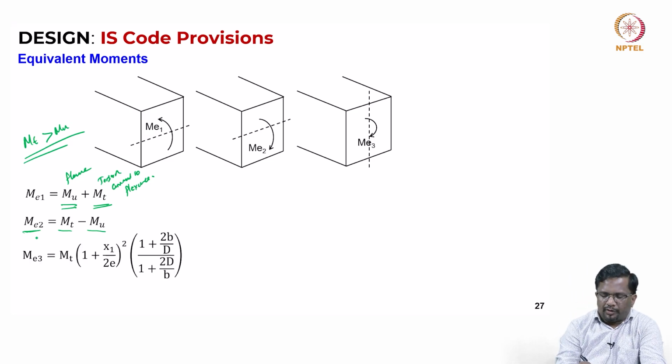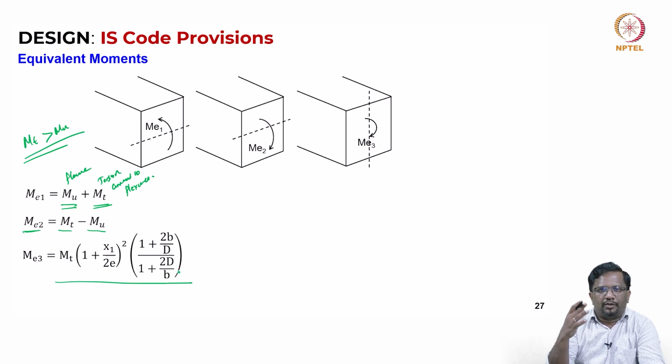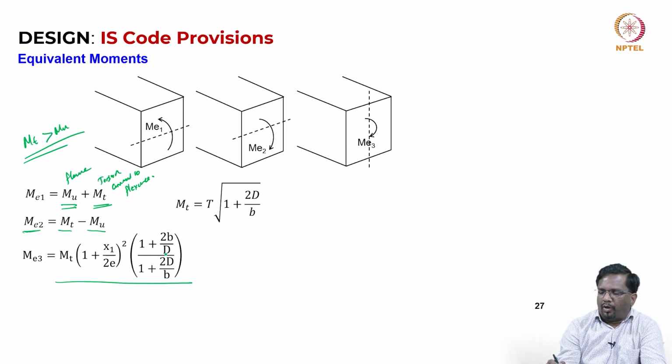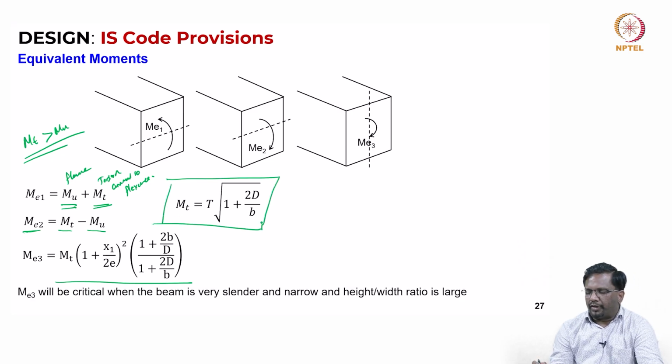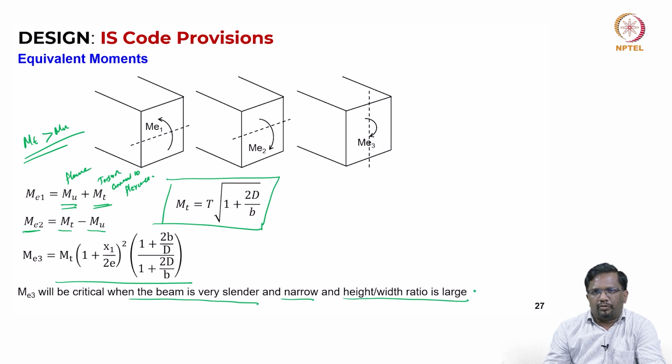Now, what is ME3? ME3 is again the lateral bending failure mode, which is MT into this formula. This is a function of the aspect ratio of your section, right. If you have a very slender section, then you will have failure in the lateral bending failure mode, or when your width is very small compared to depth, then you can have this kind of failure mode. Now, how do we convert the torsion into an equivalent bending moment? This is what we have, and ME3 will be critical when the beam is very slender and narrow and the height to width ratio is very large. So, this is where ME3 will control for a very slender beam.